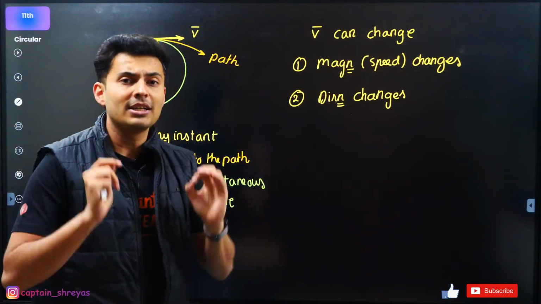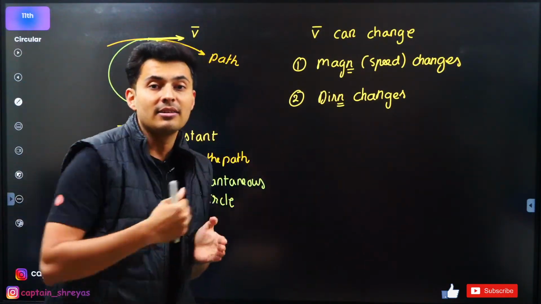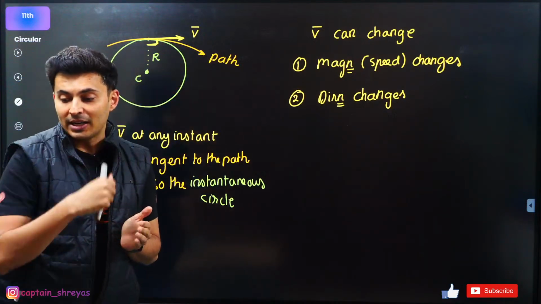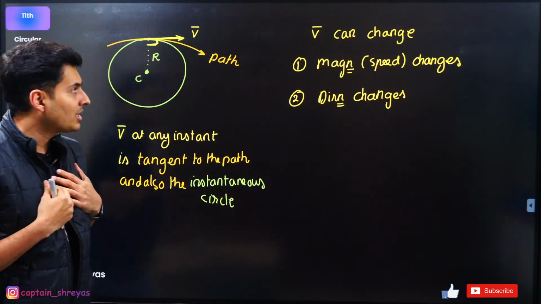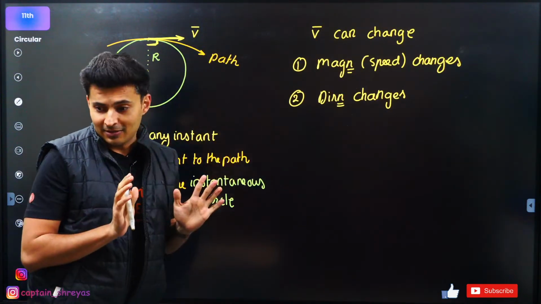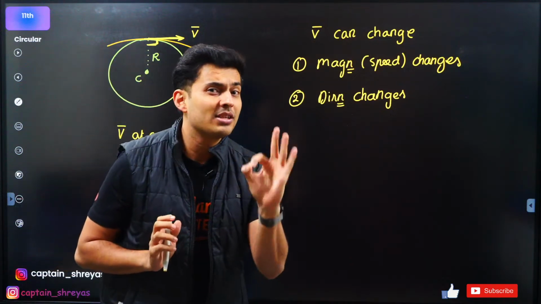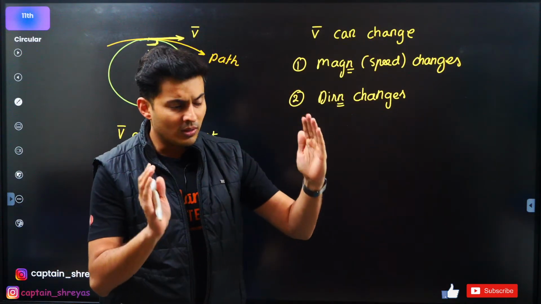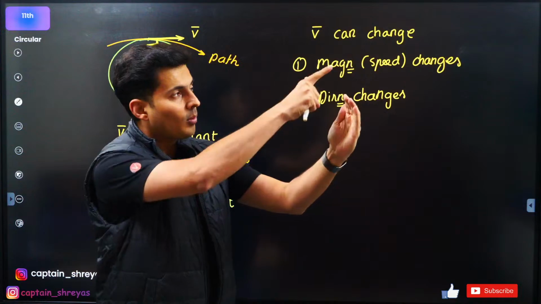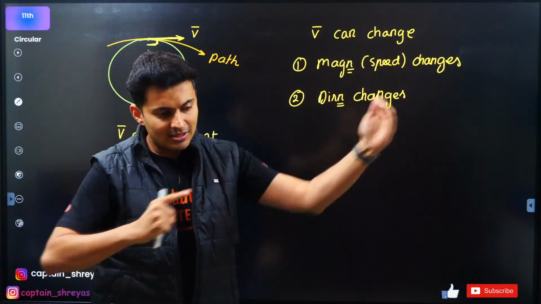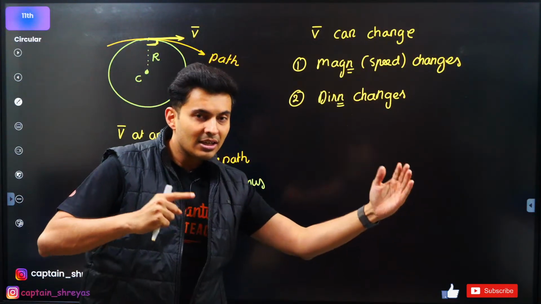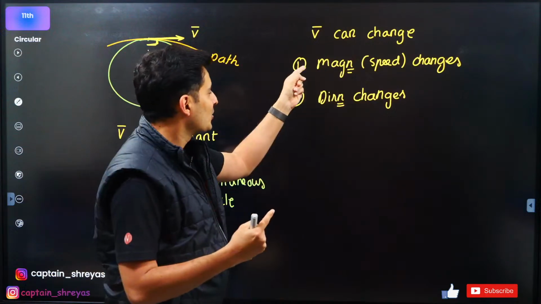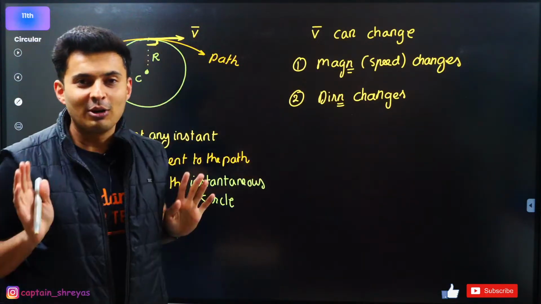And if velocity changes, what do you say the particle is doing? Velocity is a vector. So what does a vector quantity have? Magnitude, length, and direction, an arrow mark. So if the length changes or direction changes, the velocity changes. So if speed changes or direction changes, velocity changes.